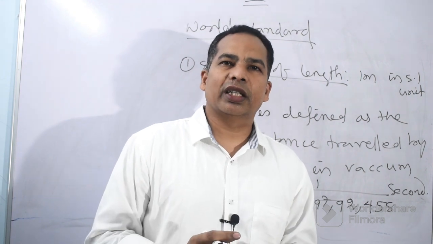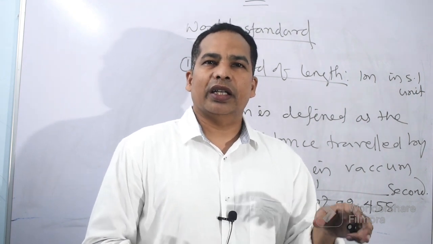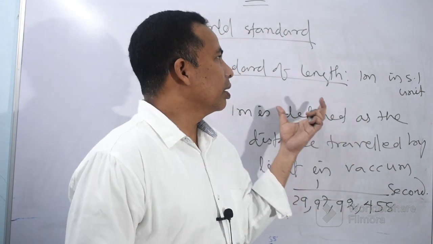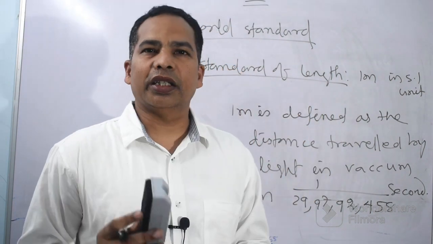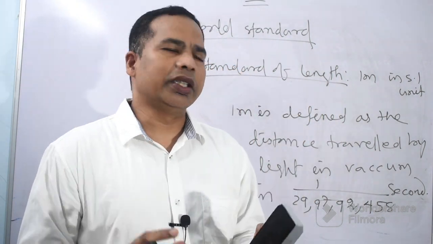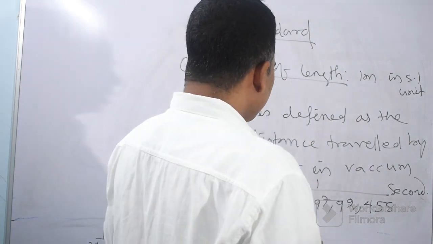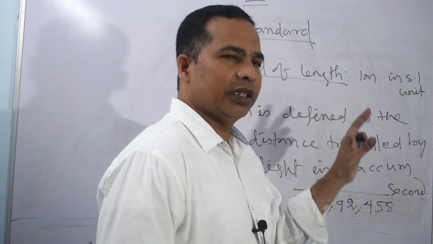It has been accepted everywhere, and uniformity for the standard of length is being considered. This way the standard of length has been defined.